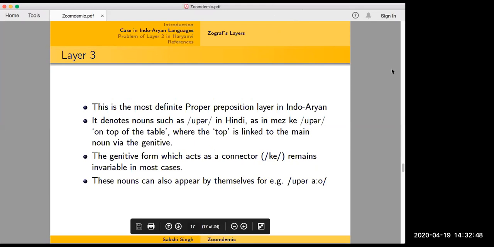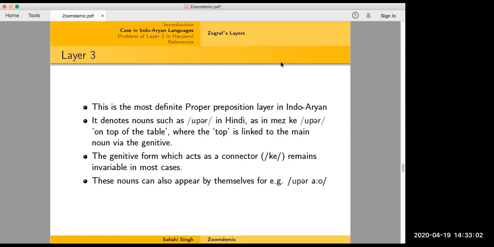Okay, so layer 3 is the simplest, or the most uninteresting one, I think, of the three. These are the proper postpositions. Sorry, this should have been postpositions. Postposition layer in Indo-Aryan. It denotes nouns such as upar in Hindi, as in mez ke upar, on top of the table, where the top is linked to the main noun via the genitive. And the genitive here, if you ask speakers for judgments, they will not identify it as genitive because its form stays invariable, in most cases. We have one or two exceptions which we can discuss later, but the genitive forms act as a connector and remain invariable in most cases.